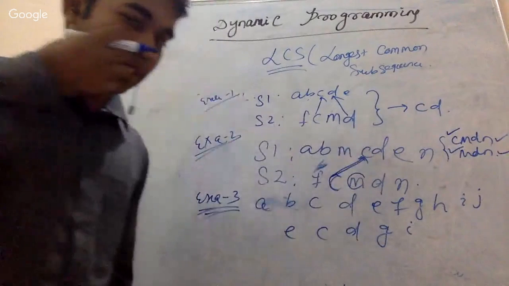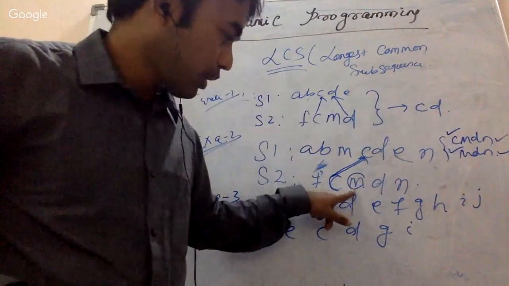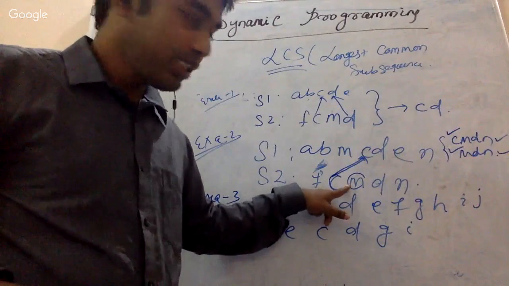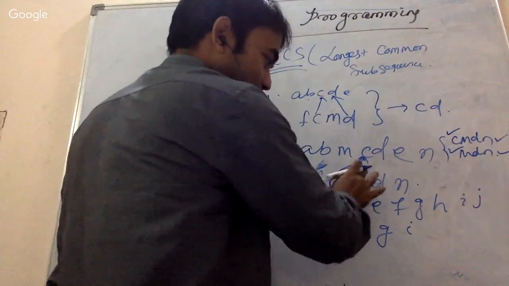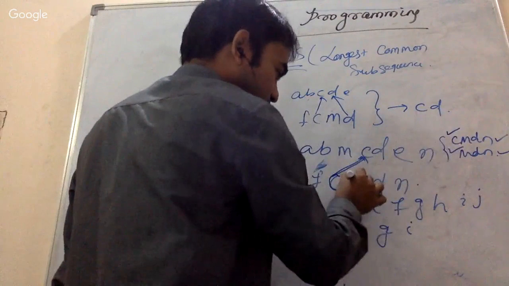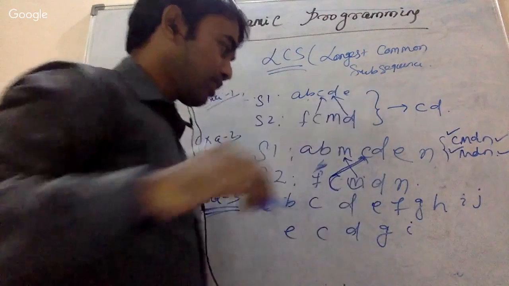Okay, so there is a matching. But whenever we are going for AM, then it is having a matching. So why is there a solution? Why are there two solutions? Because there is a matching here. Okay, there is a matching here.